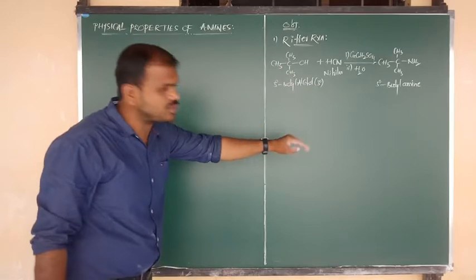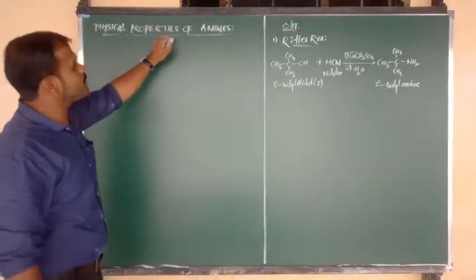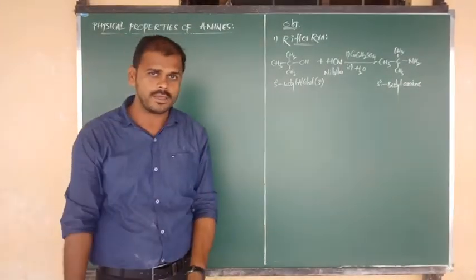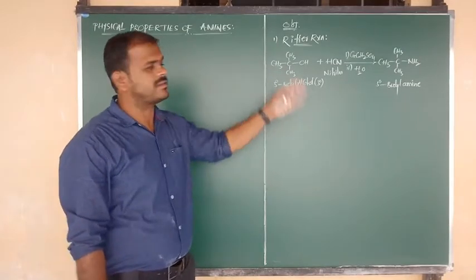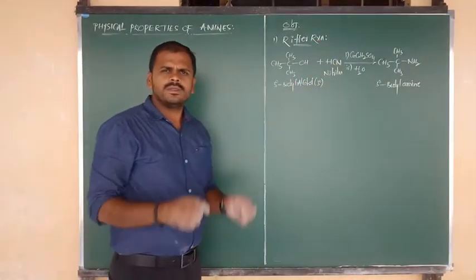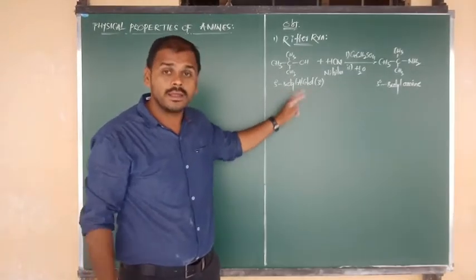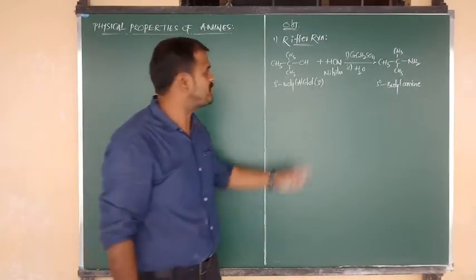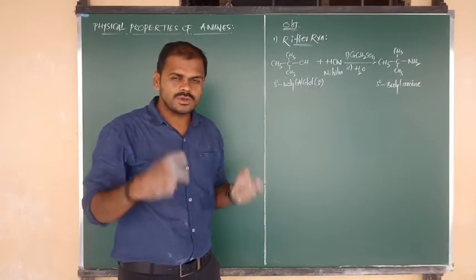After completion of the two objective preparations of amines, we will go through the physical properties of amines. This topic is very important from the theory point of view. So let me consider the objective point of view. The next method of preparation is the Ritter reaction. So what is meant by the Ritter reaction? The main motto of the Ritter reaction is that tertiary alcohols are converted into primary amines just upon reaction with nitriles, nothing but cyanides.